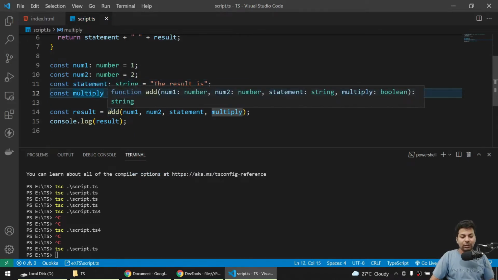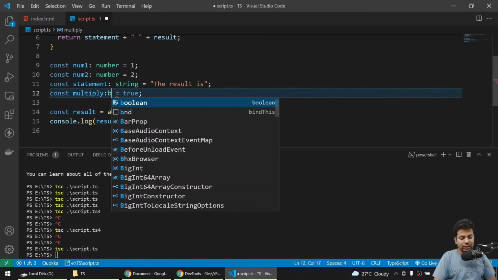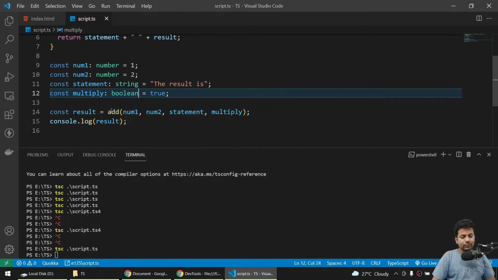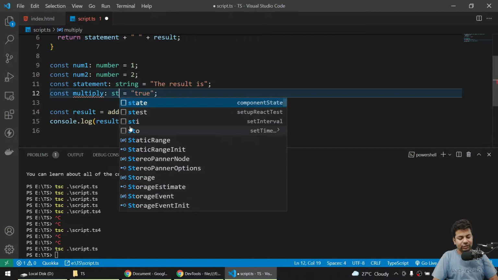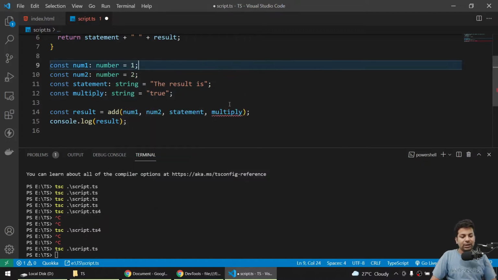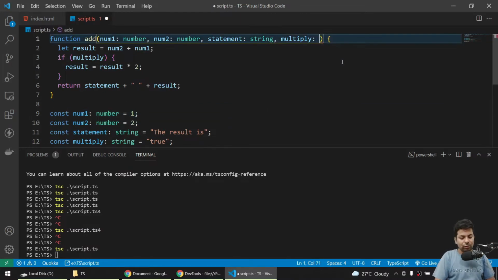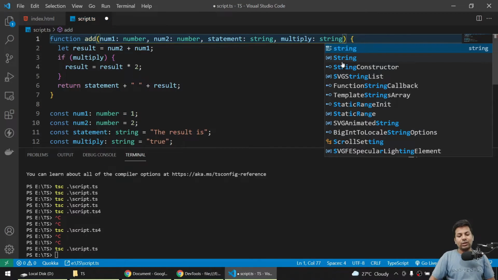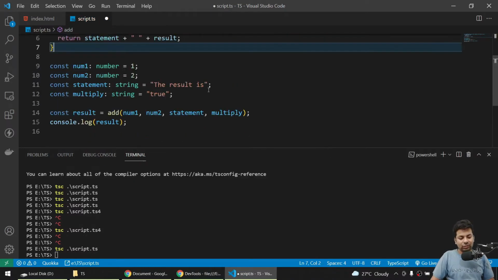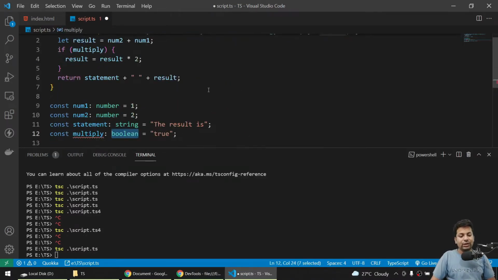For the multiply also, we'll just say boolean, but if it's a string, say it's a multiply, it's a string, okay, I just make it a string somehow, but now here it will show error, because you are here accepting string, so you also have to say string. You can see you have to change so many places just to make one code work because it has so much validation.